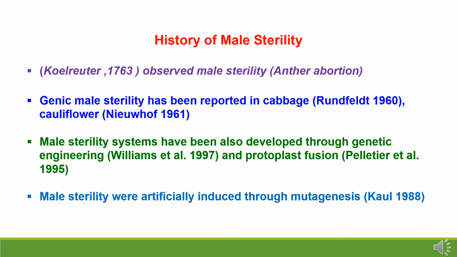History of male sterility. Kölreuter in 1763 observed anther abortion or male sterility. Genetic male sterility has been reported in cabbage as per Renderfeld in 1960, and in cauliflower as per Hoff in 1961. Male sterility systems have also been developed through genetic engineering as per Williams et al. in 1997, and protoplast fusion as per Pelletier et al. in 1995. Male sterility was artificially induced through mutagenesis also as per Call 1988.